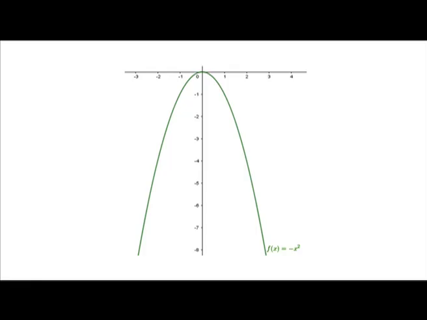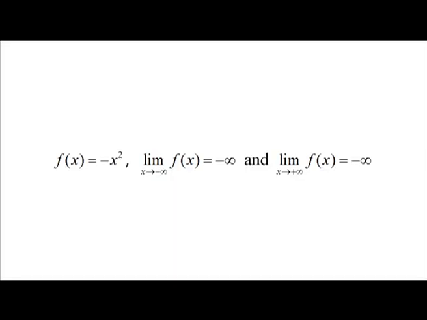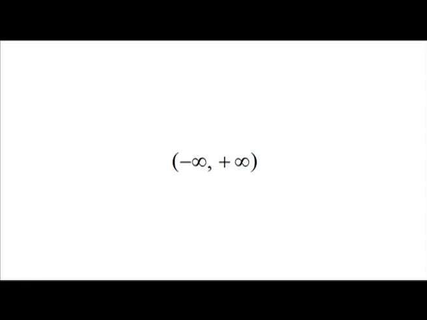Case 2: when the limit as x goes to −∞ of f(x) is −∞ and the limit as x goes to +∞ of f(x) is −∞, then f has an absolute maximum, but no absolute minimum on the interval (−∞, +∞). For example, for the function f(x) = −x², the limit as x goes to −∞ of f(x) is −∞ and the limit as x goes to +∞ of f(x) is −∞, and f has an absolute maximum at 0, but no absolute minimum on the interval (−∞, +∞).